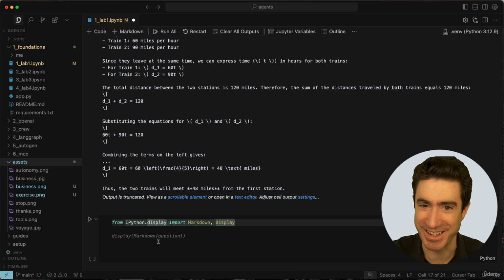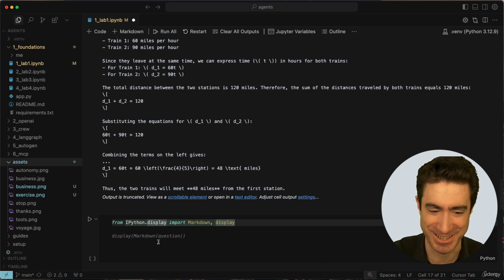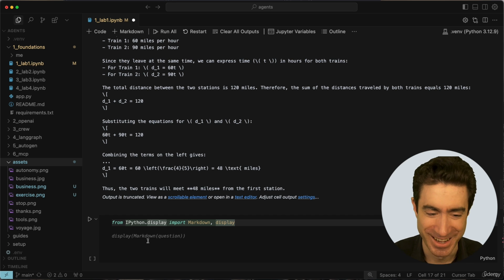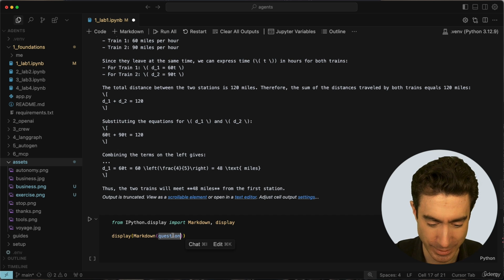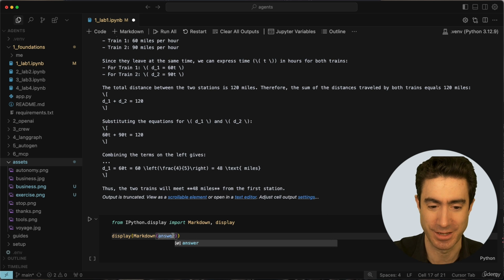It's spooky. It is spooky the way Cursor does this sometimes. From ipython.display, import markdown and display, and then the next line that Cursor is telling us to write. I don't really need to have a job here, do I? Display markdown, but the only thing it's got wrong, thank goodness it got something wrong, is that what we actually want to display is the answer, not the question.